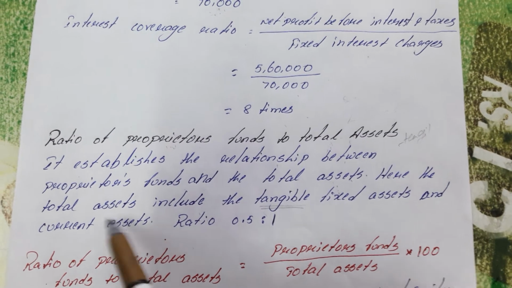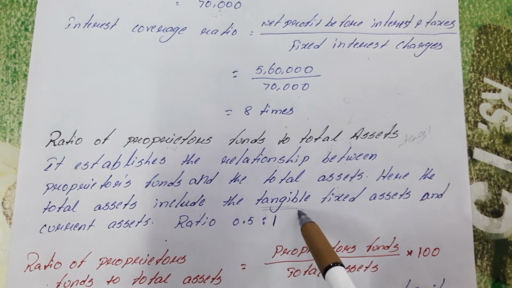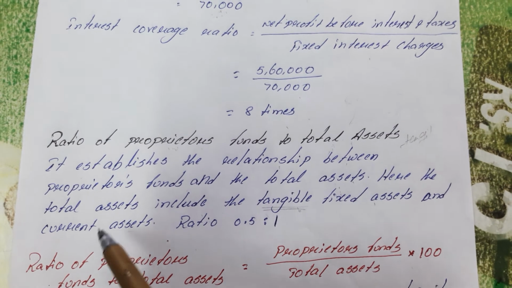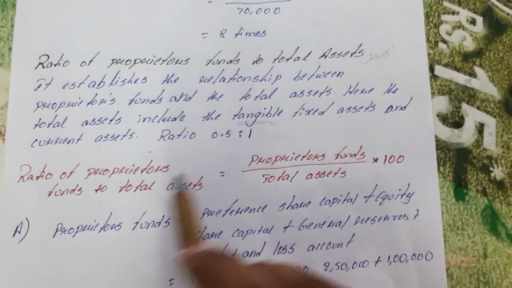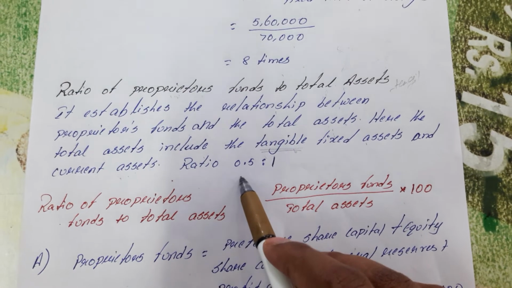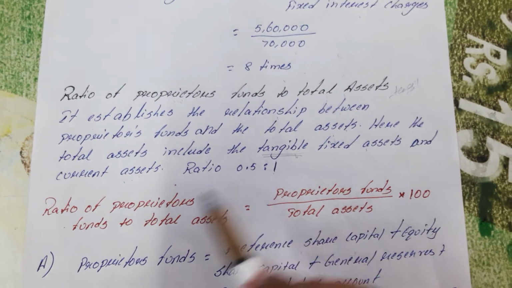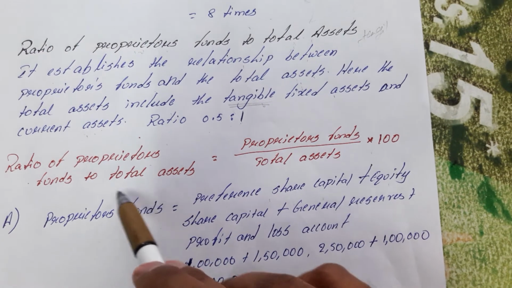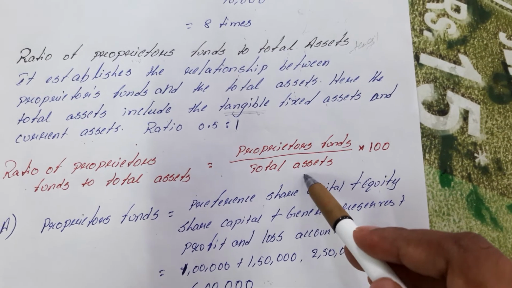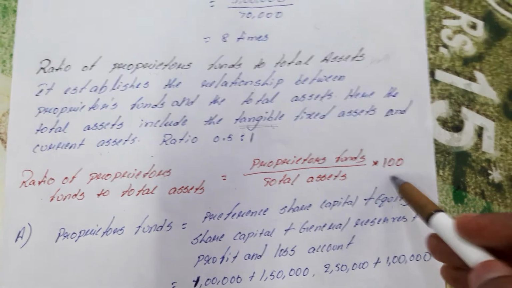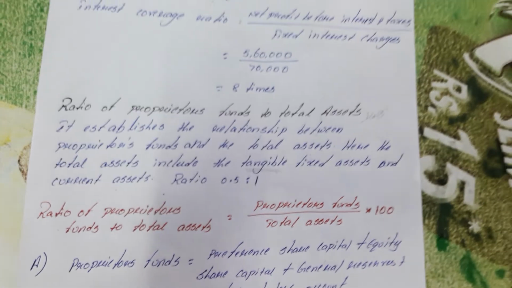Hence the total assets include tangible assets only. The tangibles are fixed assets and current assets. The ratio that they have to maintain is 0.5:1, the standard ratio. The formula is: ratio of proprietor's funds to total assets is equal to proprietor's funds divided by total assets into 100. Okay, we'll see a problem.